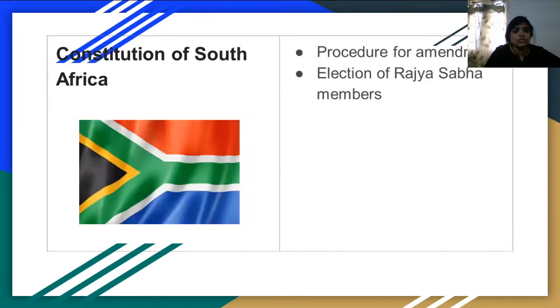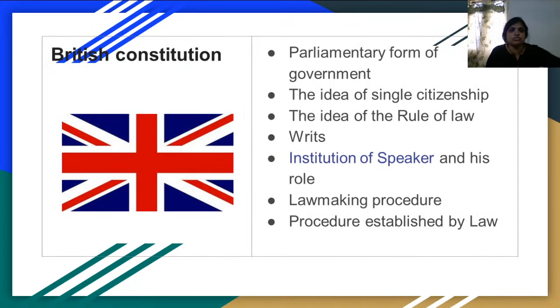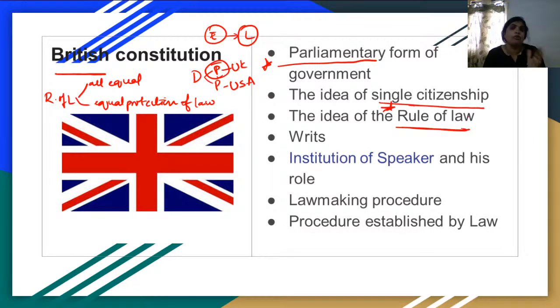The second major source for borrowing features is the British Constitution or law. However, we do have certain exemptions or limitations. As long as you're a prime minister, you will not be treated equal to other people because you have those privileges.